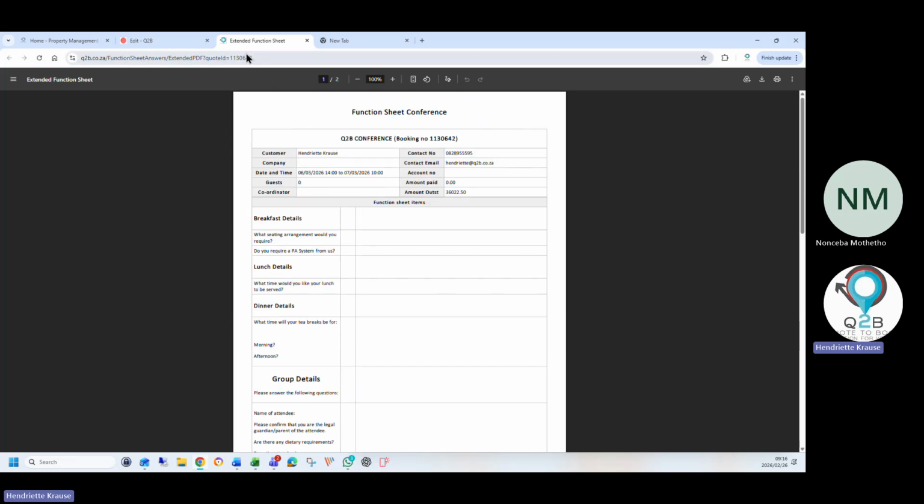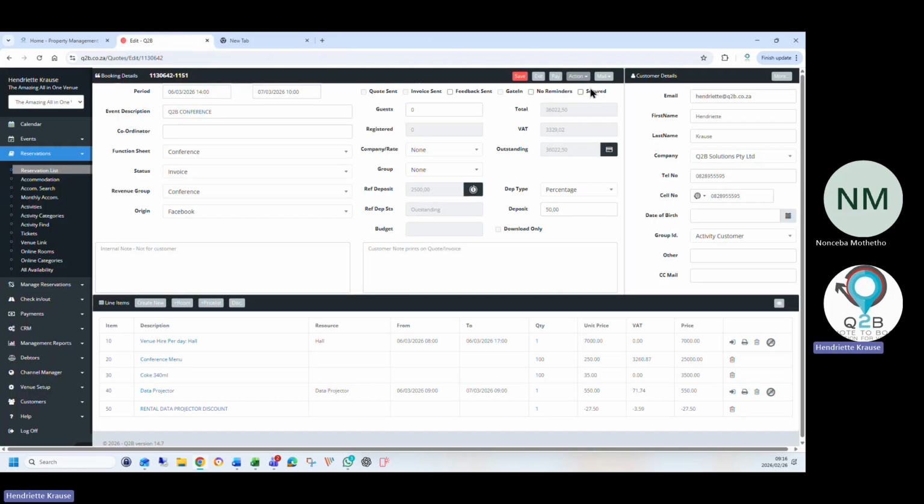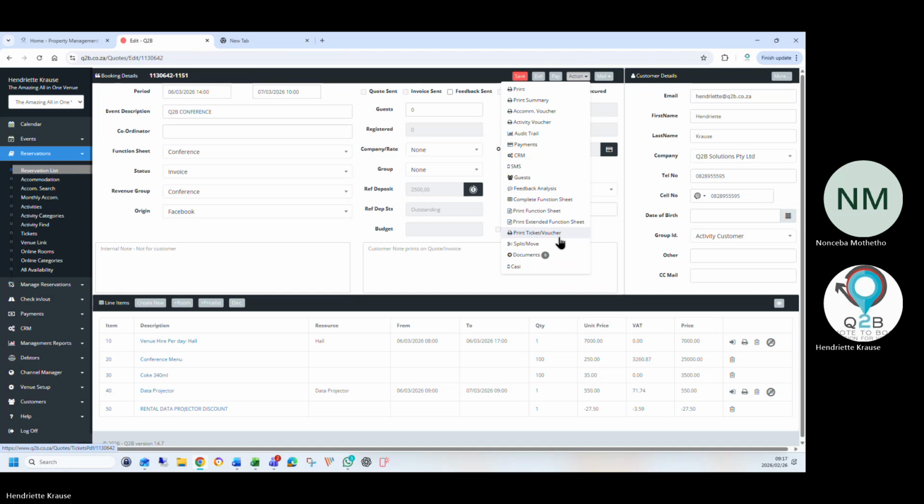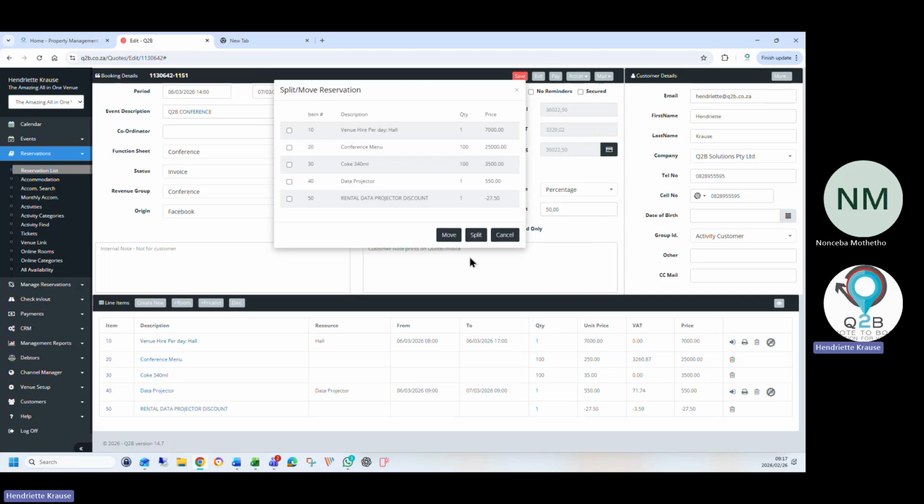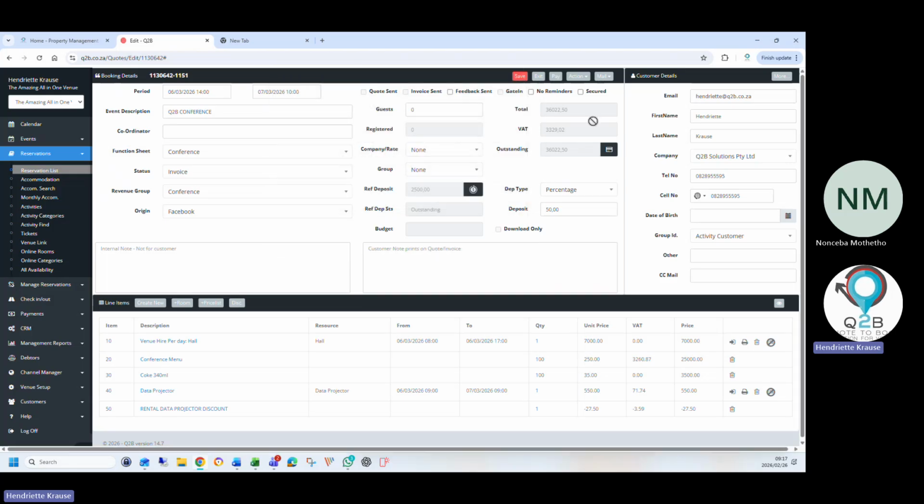Okay, so let's first go back to that one. And then I'll show you now when we do the online registration and function sheet. Then also you can split and move line items. Let's say one department says we're paying for the hall, the other department's paying for the Coke. You can easily split the items into new invoices. And just say split and it creates a new invoice with only the Coke on it.